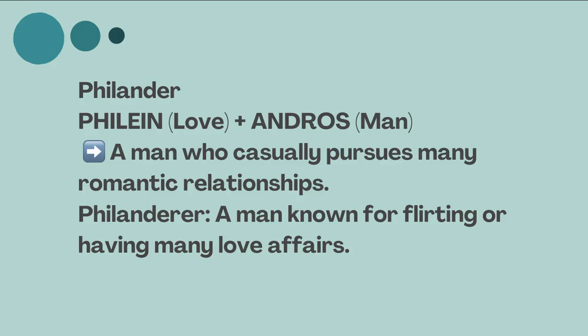Polyandry means the custom of many marriages, like women having more than one husband. There we saw that andros means man. So philan plus andros gives philander, a man who casually pursues many romantic relationships. A man known for flirting or having many love affairs, like extramarital affairs, is called a philanderer.